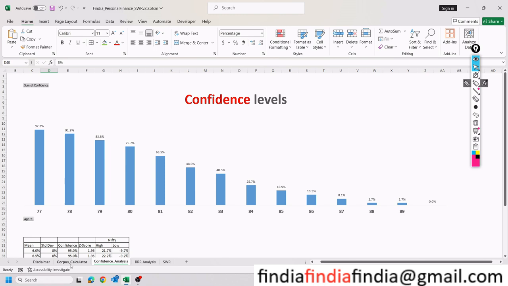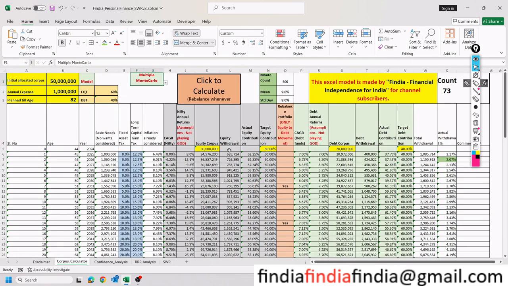Okay, now let us see if we run Monte Carlo, and there are a couple of parameters that we have to run for Monte Carlo. One is how many times you're going to run it, how many cycles. I have said here, we're going to run 500 cycles of Monte Carlo. Then we say, what is the mean and standard deviation? I have taken a mean of 9% and a standard deviation of 8%.